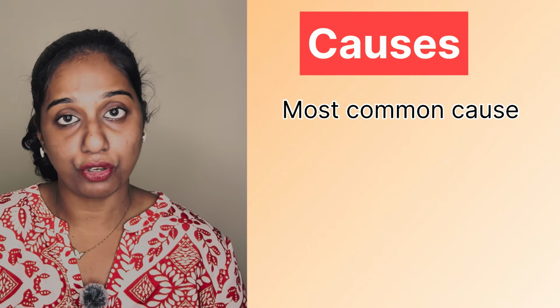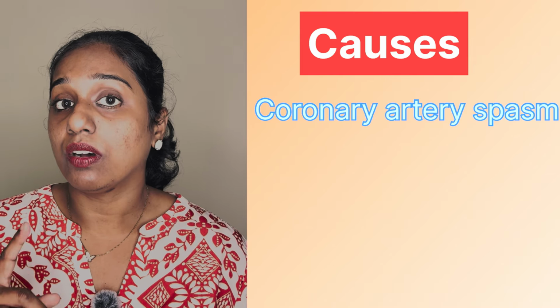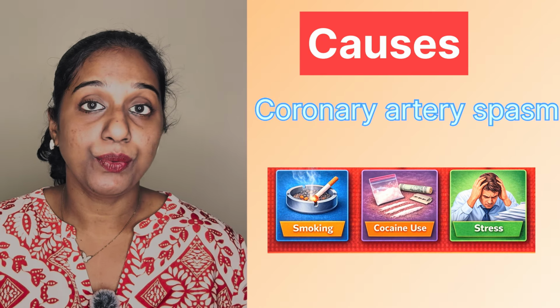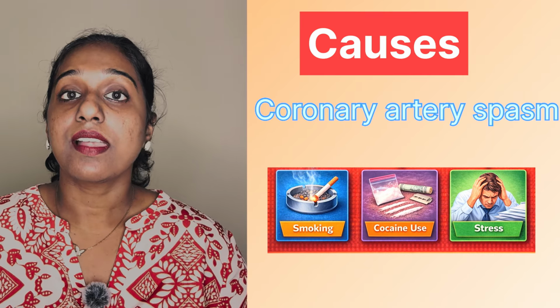90 to 95% of MI cases are due to atherosclerotic coronary artery disease, and the most commonly affected artery is the left anterior descending artery. This is the most commonly affected. The left circumflex artery and right coronary artery also get involved in myocardial infarction. The next common cause is coronary artery spasm. This is a temporary spasm of the coronary artery leading to reduced blood flow. This is mainly due to cigarette smoking, cocaine use, stress, and the spasm seen in Prinzmetal angina. This is another important cause of myocardial infarction.